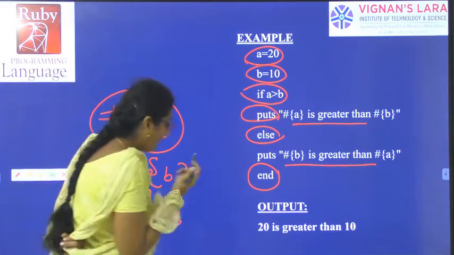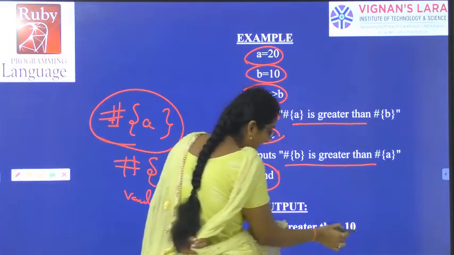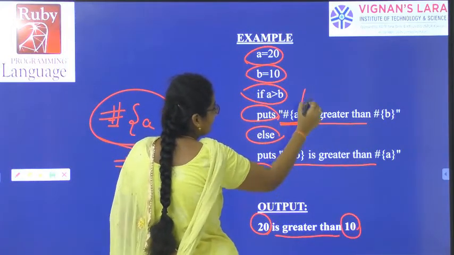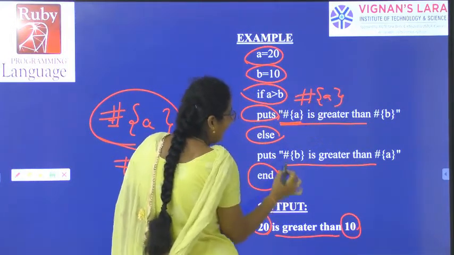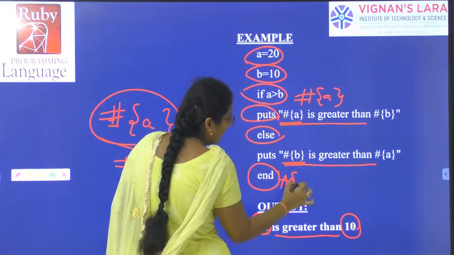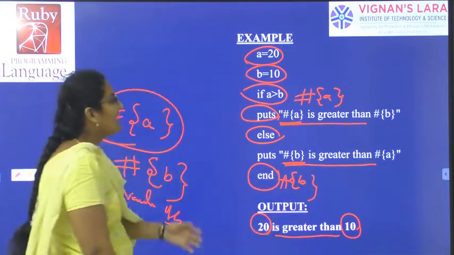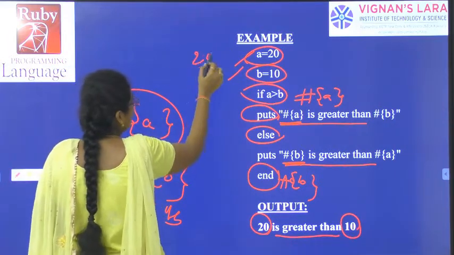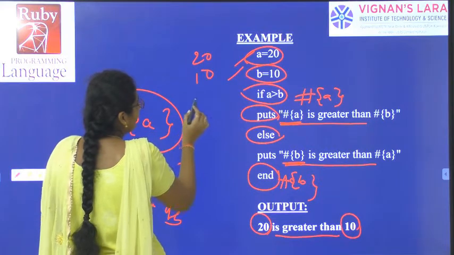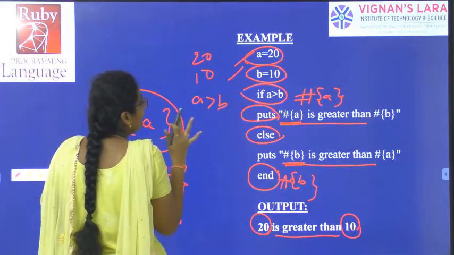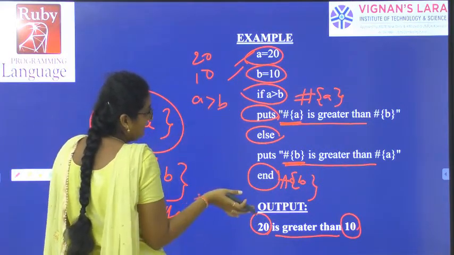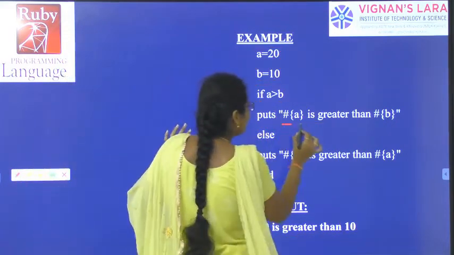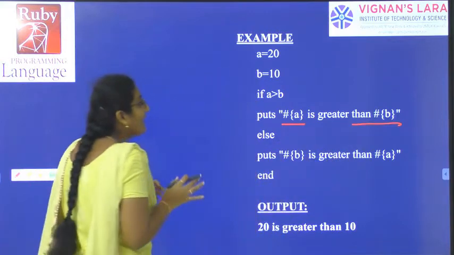So what will be the output here? 20 is greater than 10 will be the output, because I have taken hash A and hash B. Initially I have taken the two variables A and B, with values 20 and 10, and I want to check the condition A greater than B. Then I print some statements, using hash A and hash B so that I get the values.